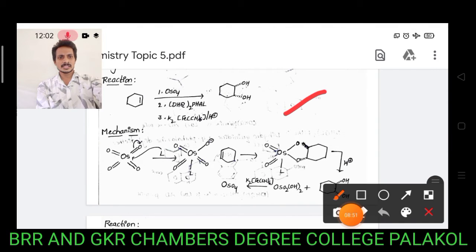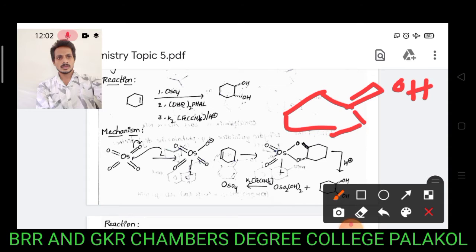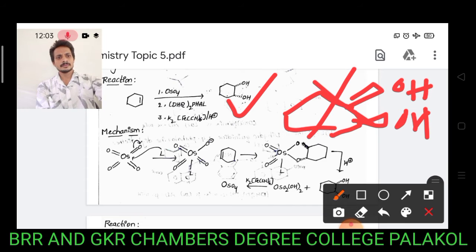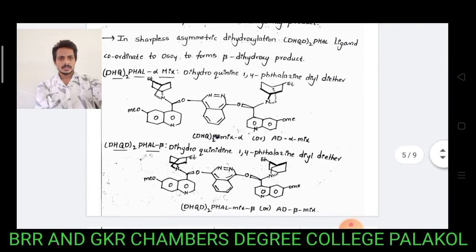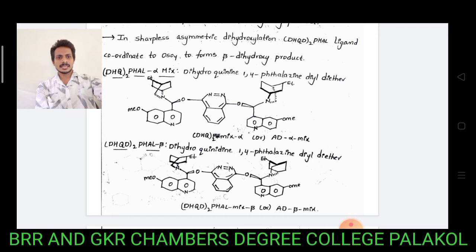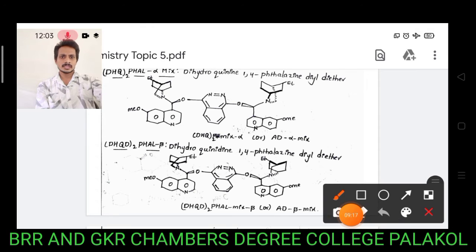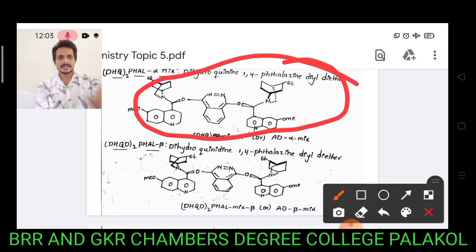In these reactions, the diols form only below the plane, not above the plane. In this reaction you are using a chiral ligand. These are some of the chiral ligands. Already I told you about DHQ PHAL, the alpha mix. It is a chiral reagent, a chiral ligand, a chiral phthalazine ligand.